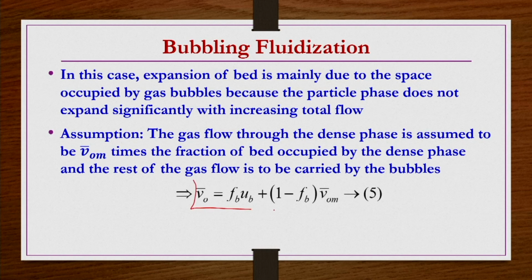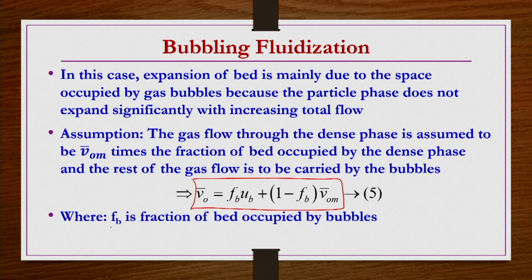So, in bubbling fluidization, most of the bed expansion takes place because of the expansion of the voids or bubbles forming, whereas the dense phase expands almost as at minimum fluidization conditions only. Under those assumptions we try to develop equations here, and we get this equation as I already described. Now, how to find the bed height corresponding to the expansion, the expansion height and the corresponding voidage, those things we are going to calculate for this bubbling fluidization condition as well.